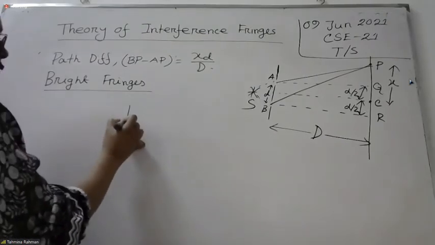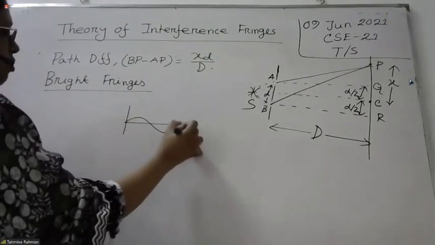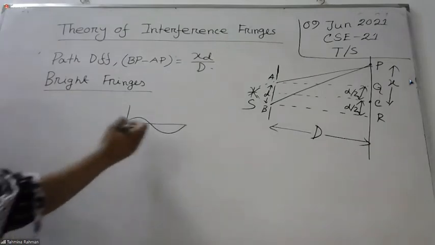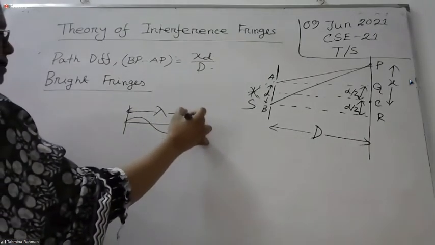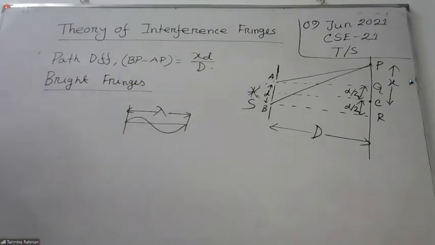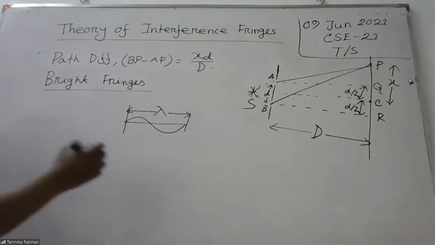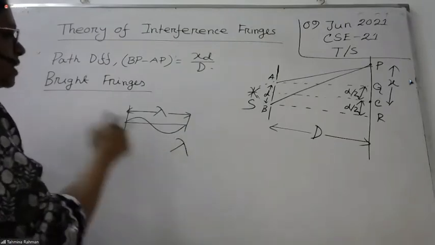Basically, this one is a complete wavelength, denoted as lambda. It is the complete wavelength. So lambda by 2, no. Another one: this complete wavelength is multiplied by what?